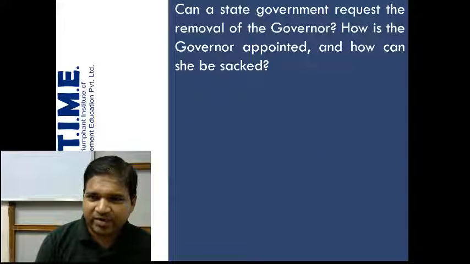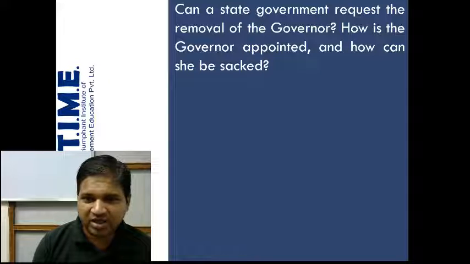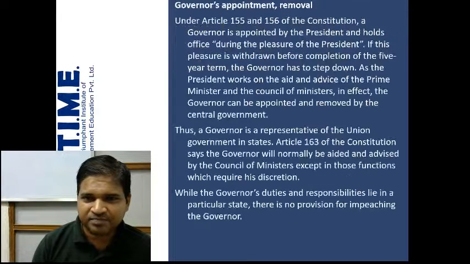Now, can a state government request the removal of the governor? And how is the governor appointed? And how can she be sacked? This is very important. The appointment of the governor, what does the Constitution say? And what does the Constitution say about the removal of the governor? Let's look at the provisions.